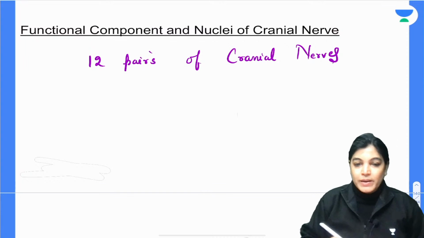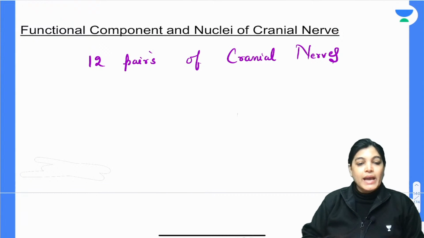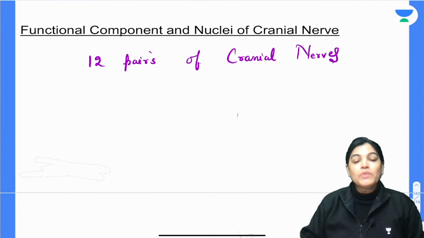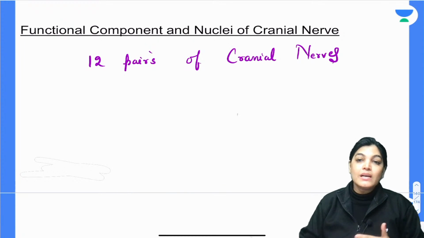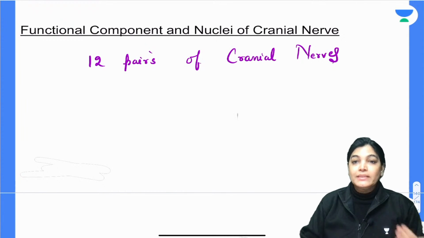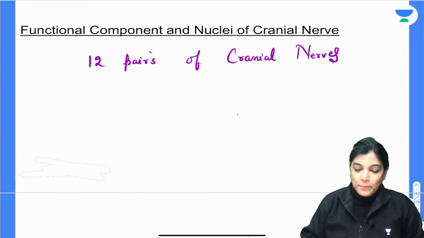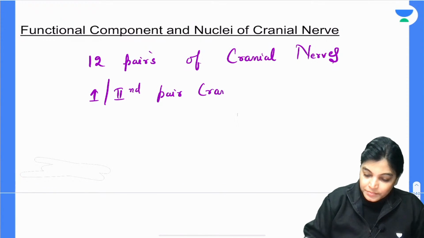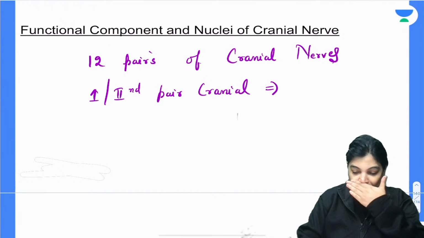Now, my dear aspirants, if I talk about these cranial nerves emerging, only the first and second pair of cranial nerve is emerging from the forebrain, but the rest of the 10 pairs of the cranial nerve, that is third, fourth, fifth, 6th, 7th, 8th, 9th and 10th, are emerging from the brainstem. So first and second pair of cranial nerves emerge out from the forebrain.